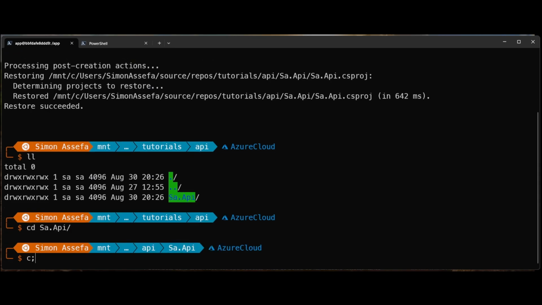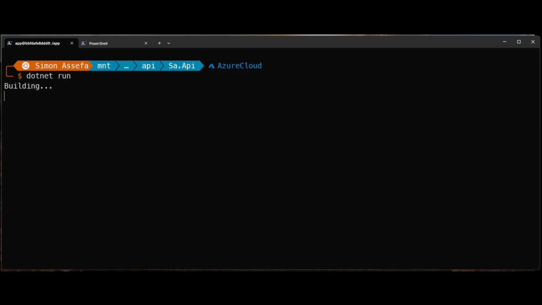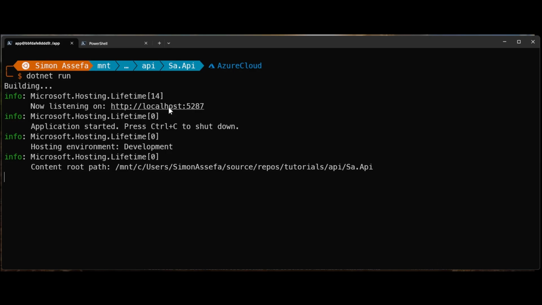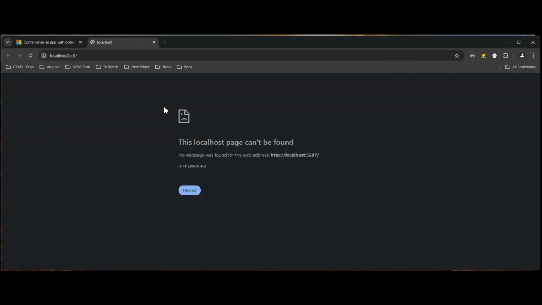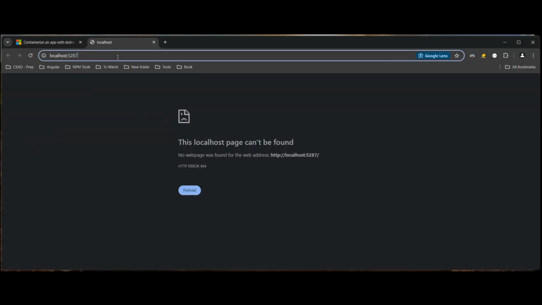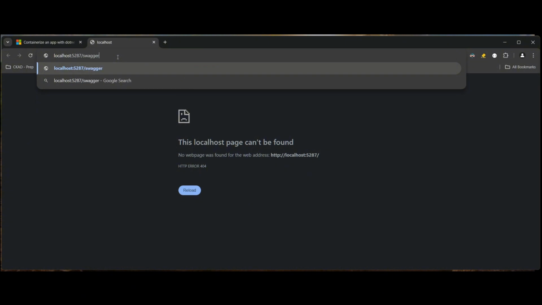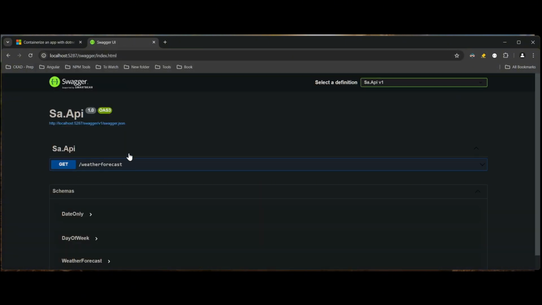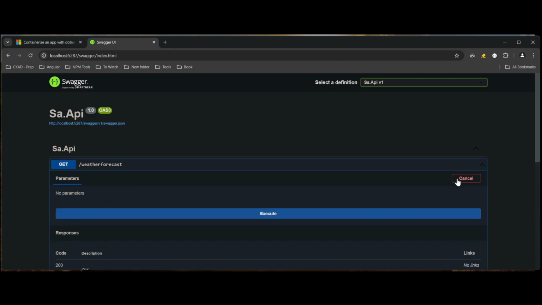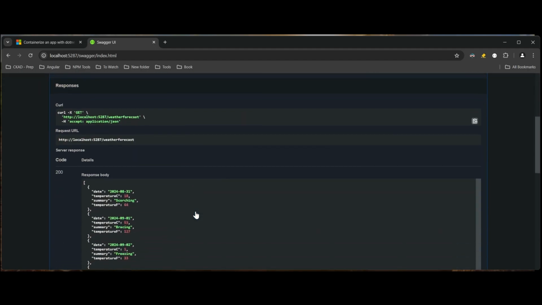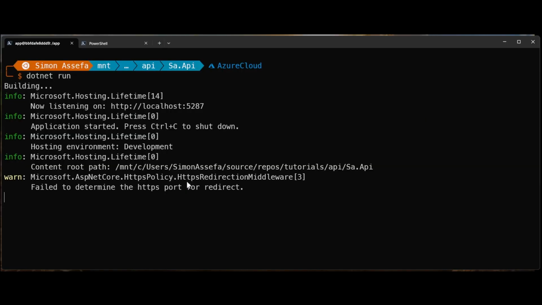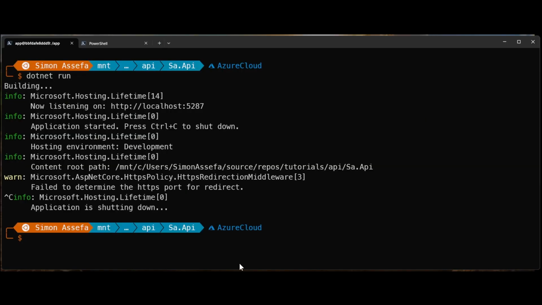Okay, all the files are created. Okay, let's try to run it. And then if I open this web link, then hopefully I'll see the Swagger file. It's just, yeah, the most sophisticated, the weather forecast app, you know. And there you go. It's nothing special, just an empty .NET API.